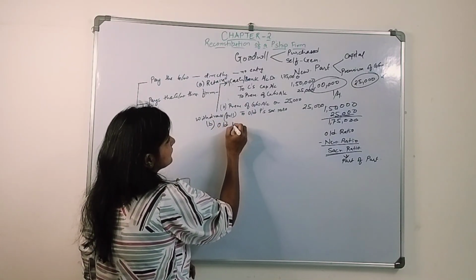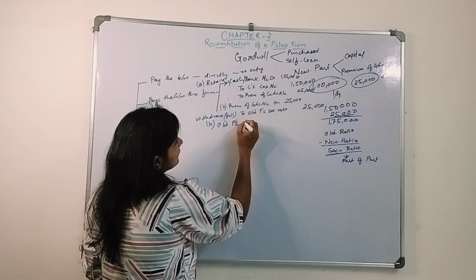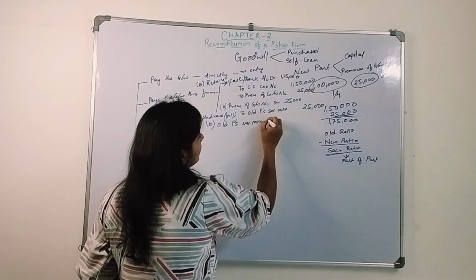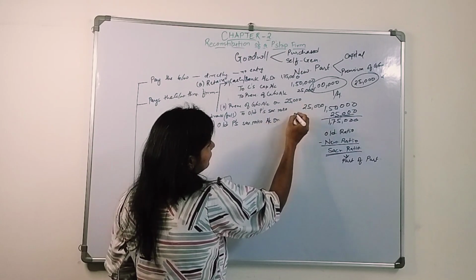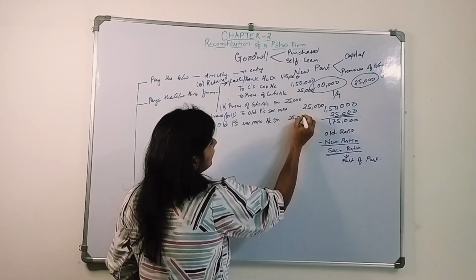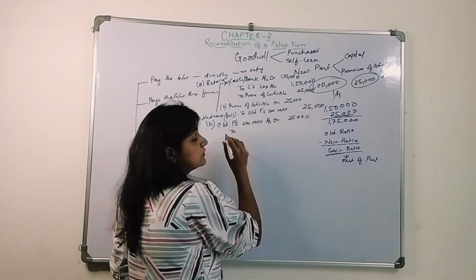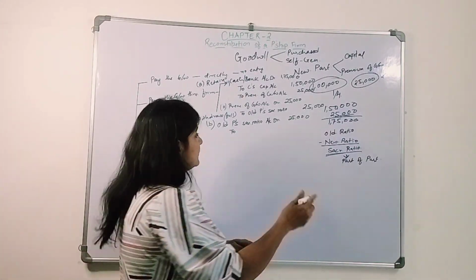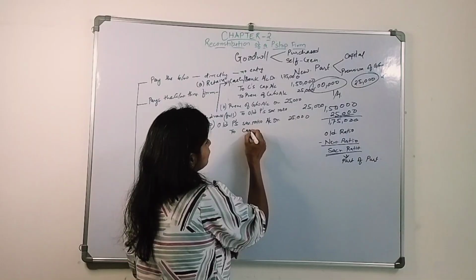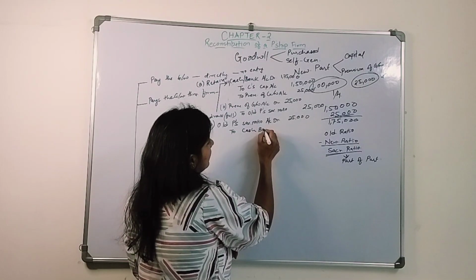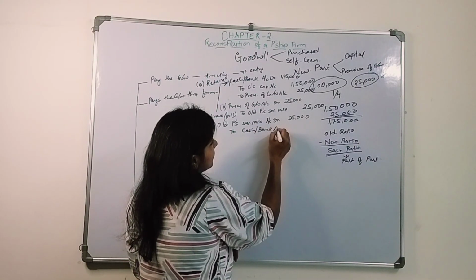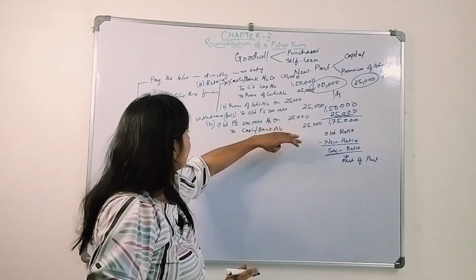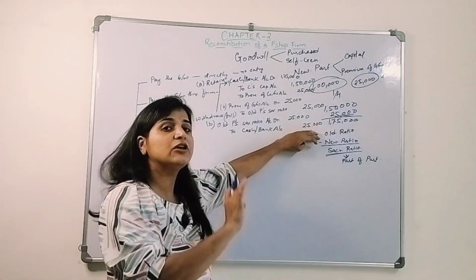Old partners' capital accounts, in their sacrificing ratio, debit 25,000 to cash. The cash or bank cheque went out of the business, so cash reduces, so to cash or bank account 25,000.